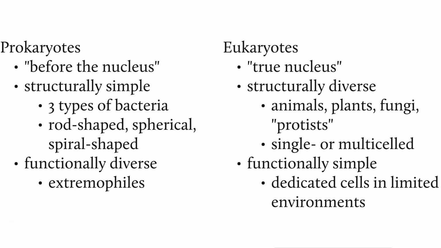Eukaryotes, on the other hand, are structurally very diverse. We see eukaryotes making up all the different groups that we're familiar with for most living organisms: animals, plants, fungi, and the group that was at one time collectively called protists, but lately has been broken up into subgroups that we won't go into here. They can be single or multicellular organisms. It's just that the cells themselves tend to be functionally fairly simple, very dedicated to particular tasks, and not as diverse as we see in prokaryotes.